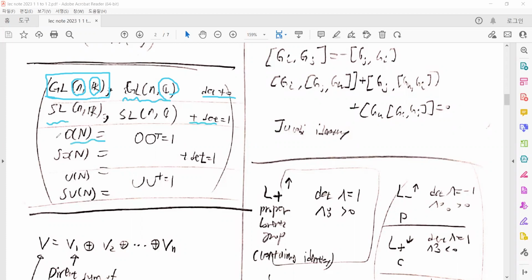And also we can think about the orthogonal group, whose matrices satisfy the orthogonal condition and have real components. As long as we add the determinant equal to 1, we get the special orthogonal group. And so we can consider the unitary group, U(n), and the special unitary group, SU(n), with determinant equal to 1.